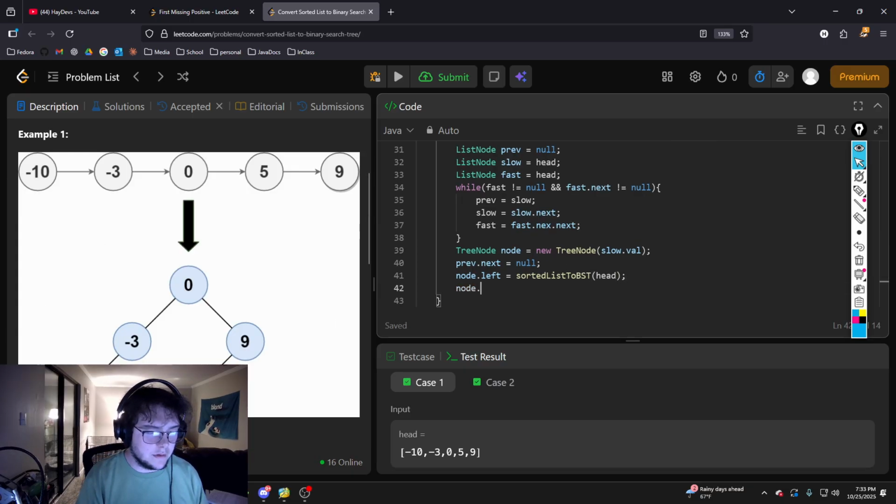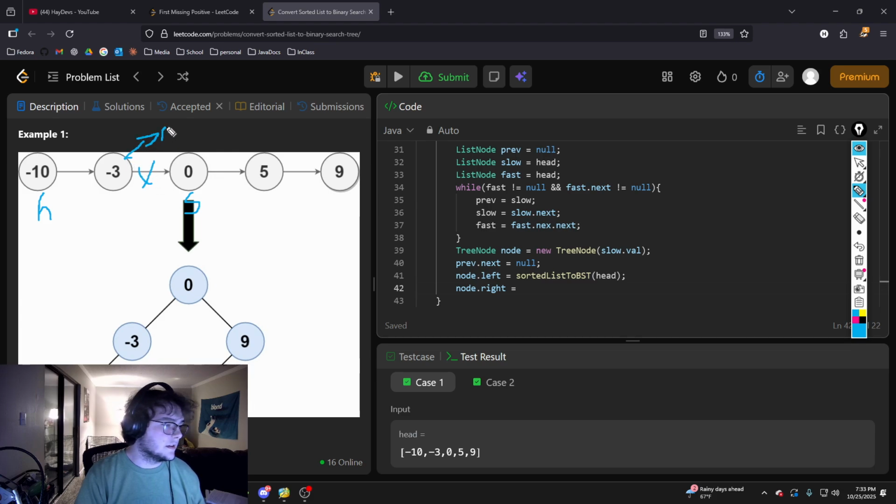And then node dot right will be all the greater values. So once we find the median, since this is a sorted list, we know everything. So head is still here, and then slow is at 0. We broke this link, and now it's pointing to null.